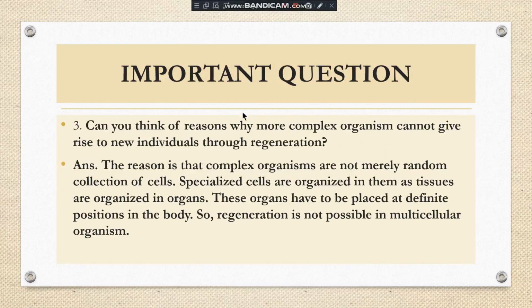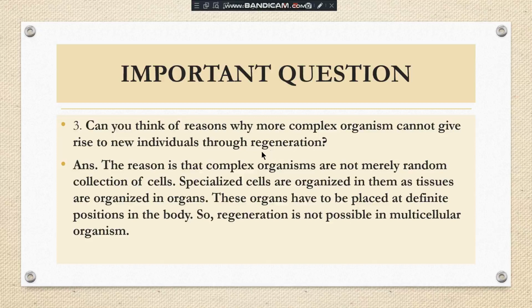Now question number 2. Next question. Can you think of a reason why more complex organisms cannot give rise to new individuals through regeneration? What is regeneration? Regeneration is also a mode of reproduction, which is not considered a normal reproduction.